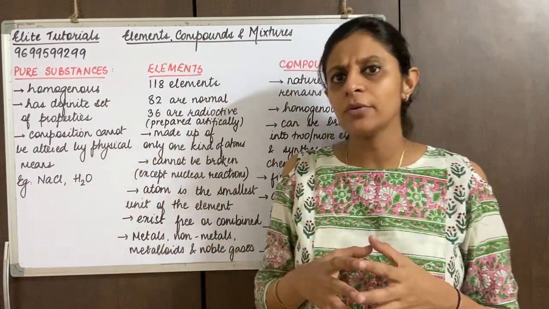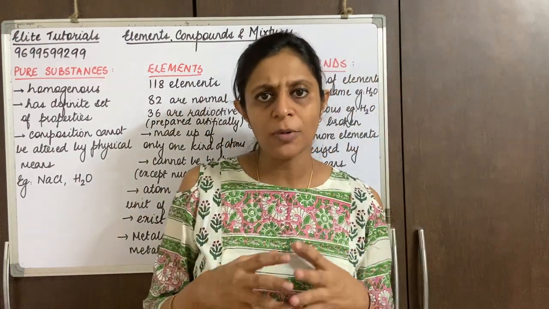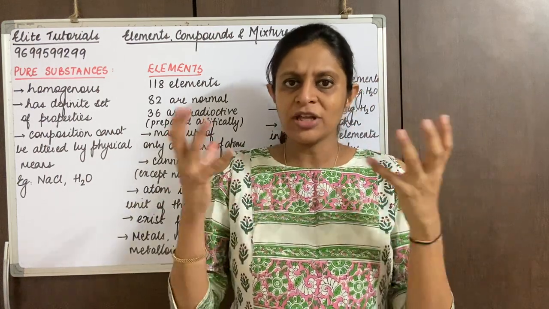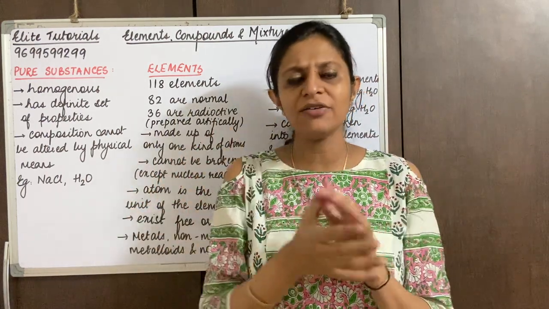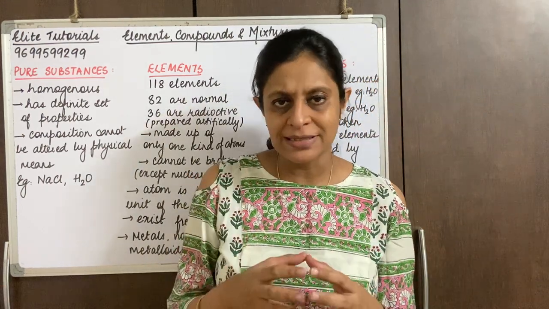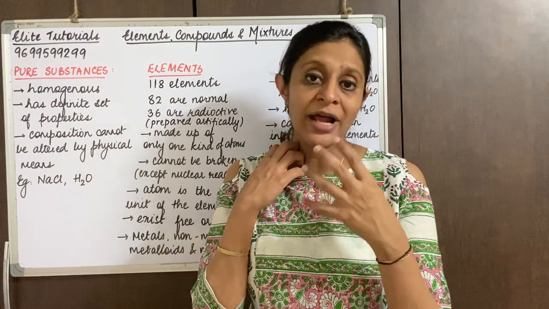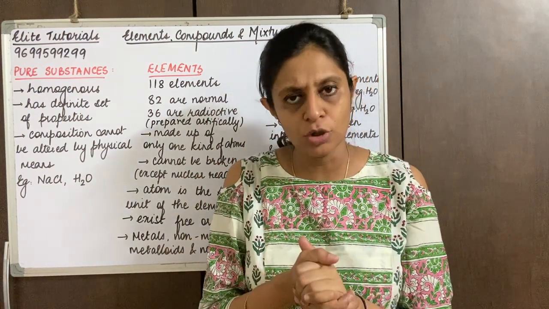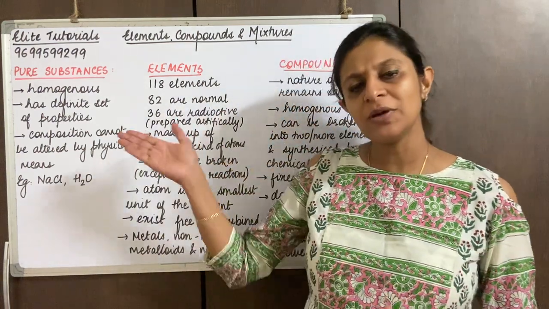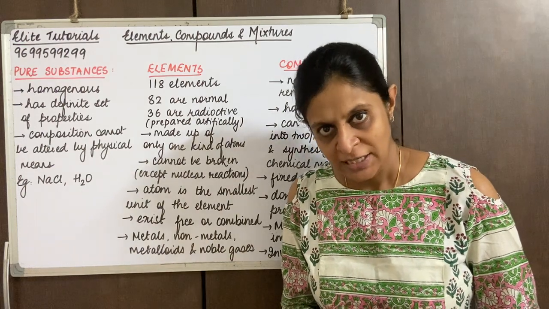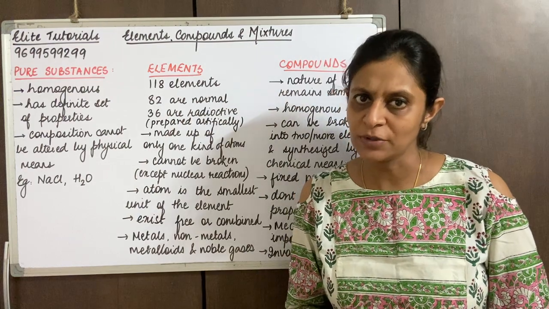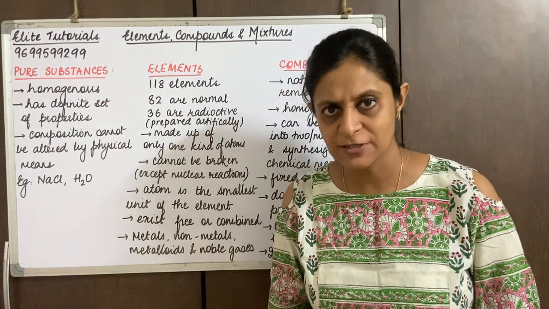Basically, why are we saying this point? Because when we talk about mixtures, two substances are mixed together, so they have their own properties. I give you a simple example. If I take a bowl of red and blue beads, that bowl would look like a mix of red and blue because both of the beads are showing their own properties. Whereas that will not be the case with a pure substance. The pure substance itself has its own properties. It does not have properties of other substances.